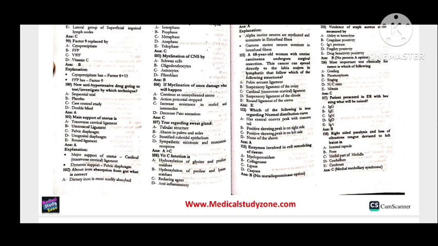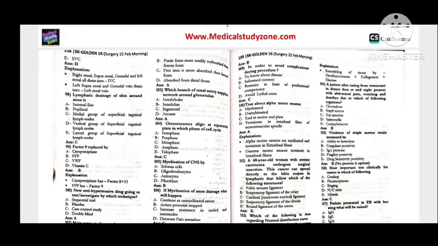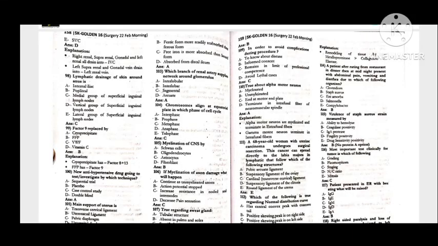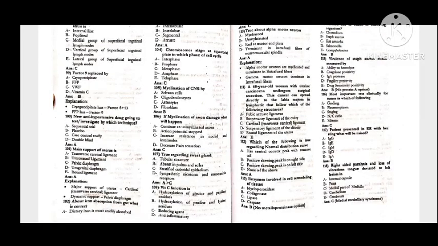107, the true statement regarding the sweat glands, the tubular structure. 108, vitamin C function is the hydroxylation of proline and lysine residues, option B. 109, in order to avoid complications during the procedure, remain within the limit of professional competence. 110, the true statement about the alpha motor neuron is that it is myelinated. 111, a 68-year-old woman with uterine carcinoma undergoes a surgical resection. The cancer can spread directly to the labia majora via lymphatics that follow which of the following structures? That is the round ligament of the uterus.